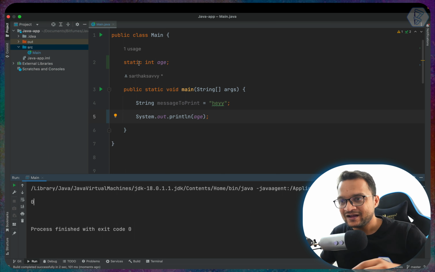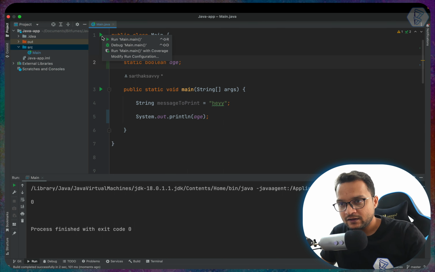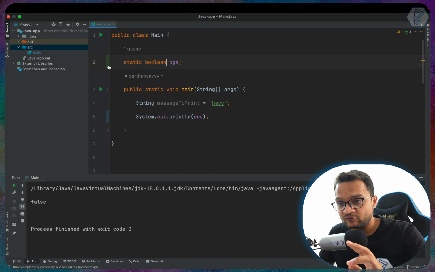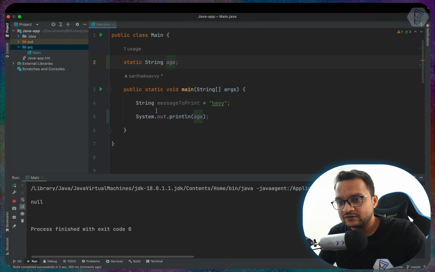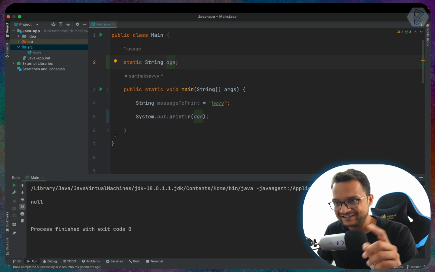Now what if I say boolean? If I say age is a boolean, then what should we get as the default value for boolean? It's false. Cool. So the default value for boolean is false. What if I say string? Let's see what we have in the string as a default value. When I run this, we get null, not an empty string, we get null this time.